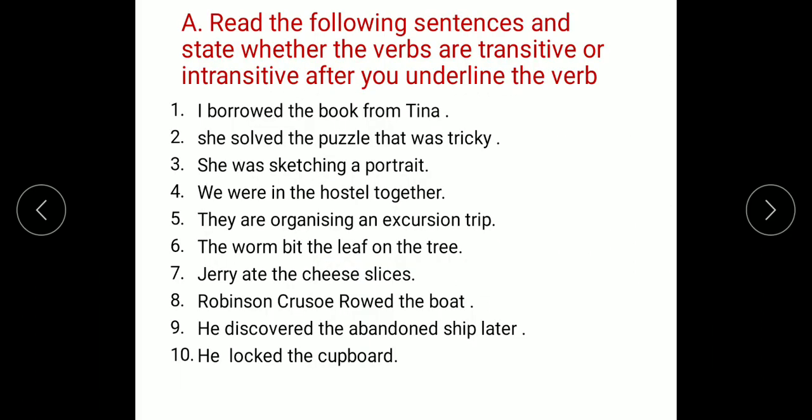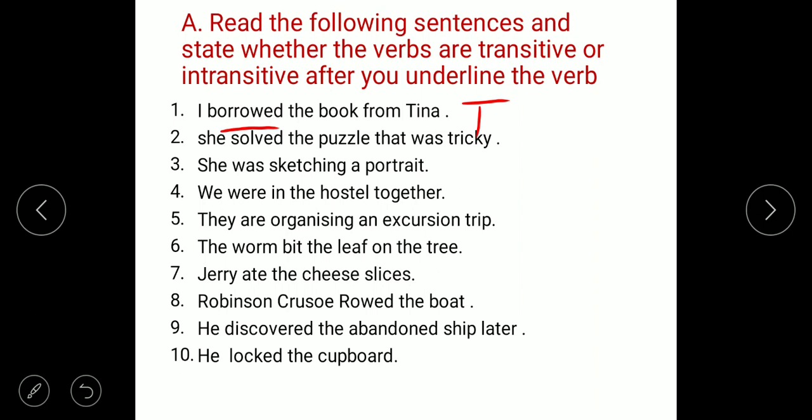Now question number 1. Read the following sentences and state whether the verbs are transitive or intransitive after you underline the verb. At first you have to underline the verbs. First one, borrowed. Then what I borrowed? Borrowed the book. The book is the direct object. So borrowed is the transitive verb.